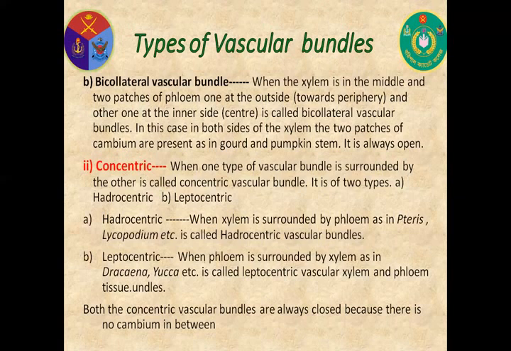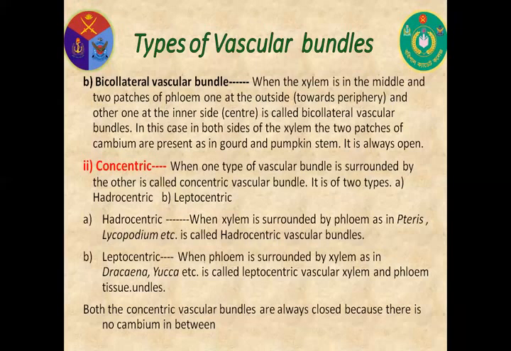Now, concentric vascular bundle. When one type of vascular tissue is surrounded by the other, it is called concentric vascular bundle. It is of two types. One is hydrocentric and the other is leptocentric. At first, hydrocentric. When xylem is surrounded by phloem, as in ferns like Lycopodium, it is called hydrocentric vascular bundle.